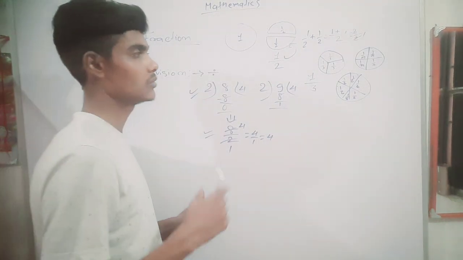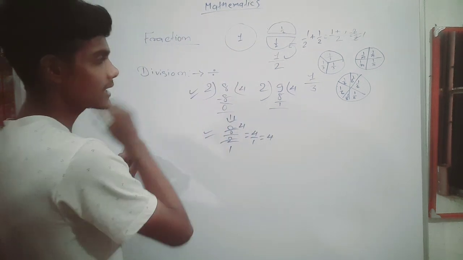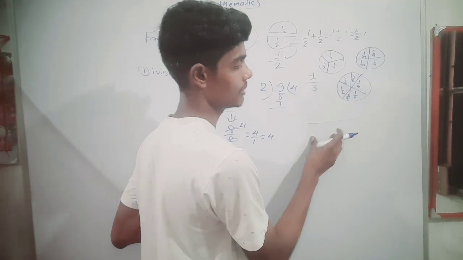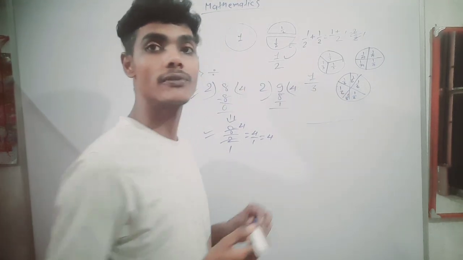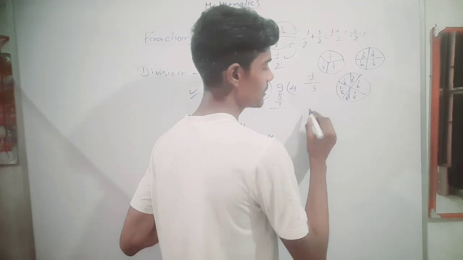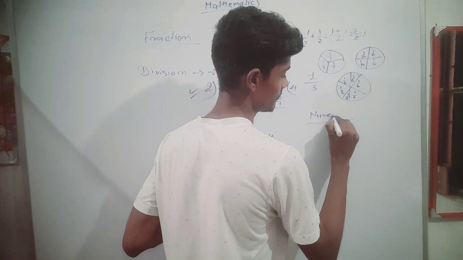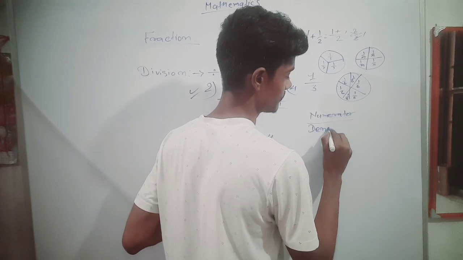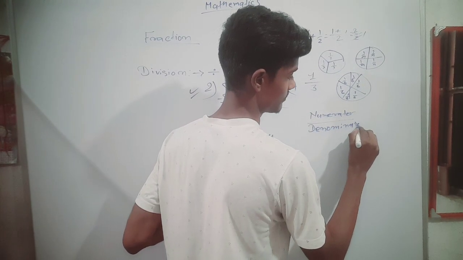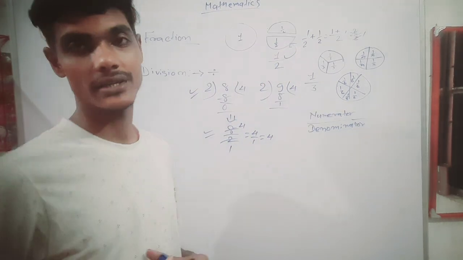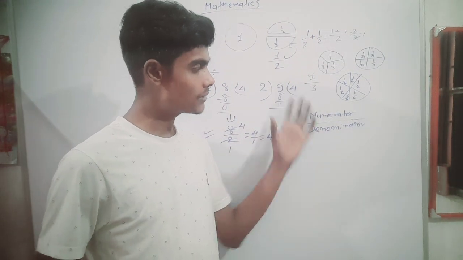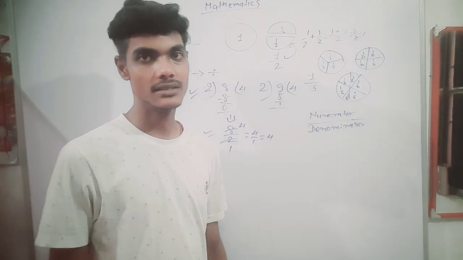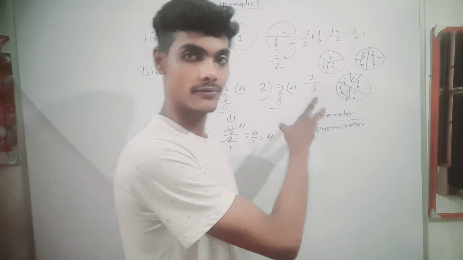One more thing you have to know. In a fraction, when I write down a fraction, we use one line, and a number is written on the upper side and a number is written on the lower side. What is the name of the upper side and lower side? The upper side is known as the numerator, and the lower part of the fraction is known as the denominator. So numerator and denominator are the two kinds of numbers written on the upper side and lower side of the fraction.